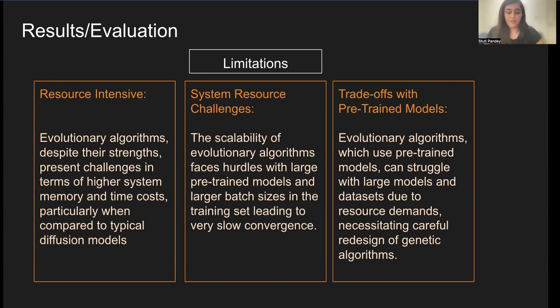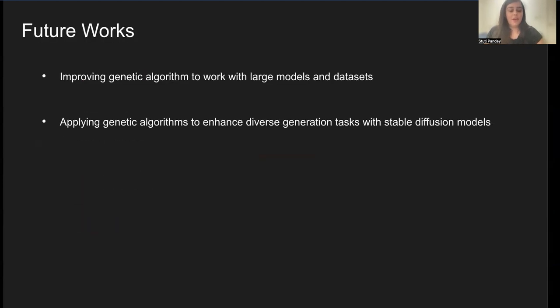with higher image resolution. This serves as a foundation for the future work, which involves improving the genetic algorithm to work with large models and datasets, and exploring genetic algorithms with stable diffusion models for diverse generation tasks.